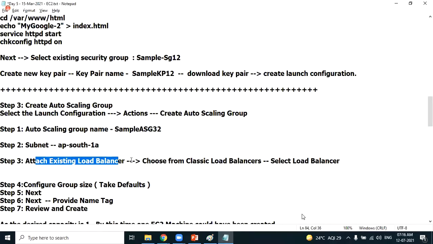Okay, let's name the auto scaling group. Sample ASG12 is the name of the auto scaling group which you want to create. And you have to mention the subnet. Subnet is nothing but the partition in the Mumbai region. When the instances are created, a new EC2 machine will be created in the Mumbai region, obviously. So in which subnet? Subnet is nothing but the partitions inside the region. We'll discuss more about subnets in the concept of VPC. So I'm using an existing subnet. That's not a problem. And then we mention the load balancer to which the new EC2 machine should be attached.